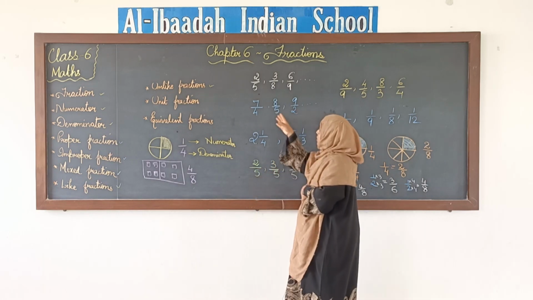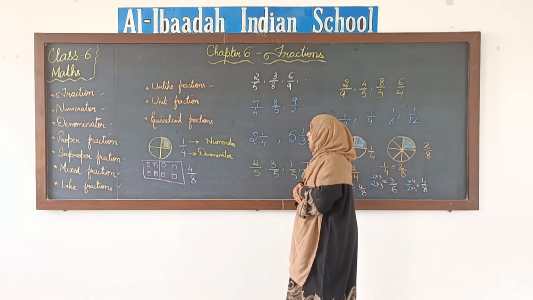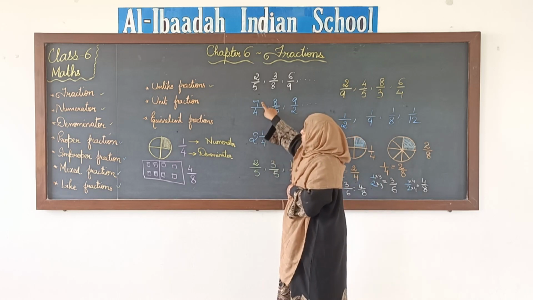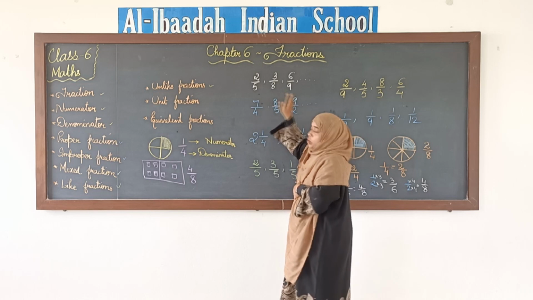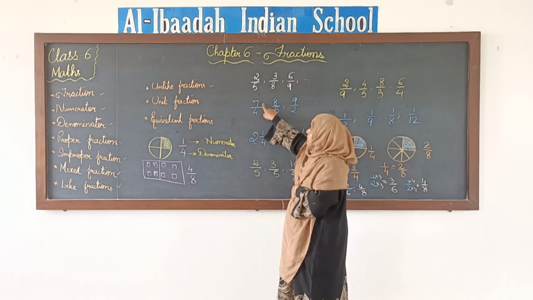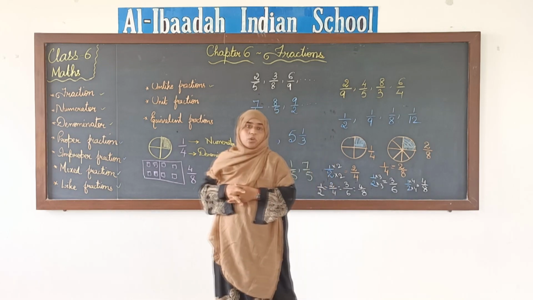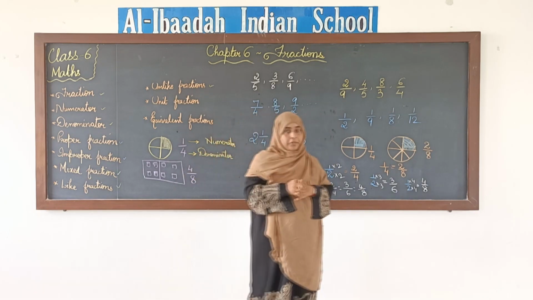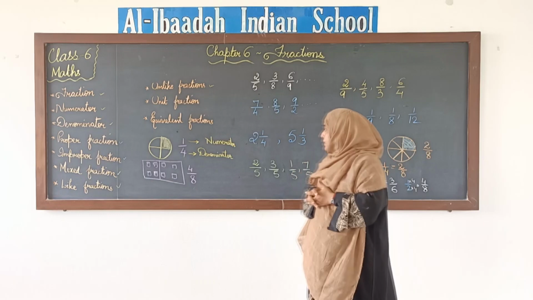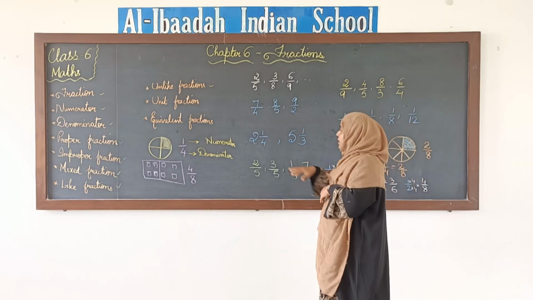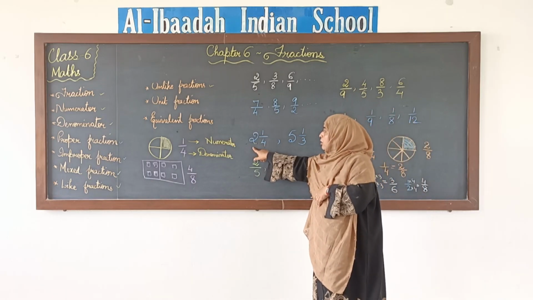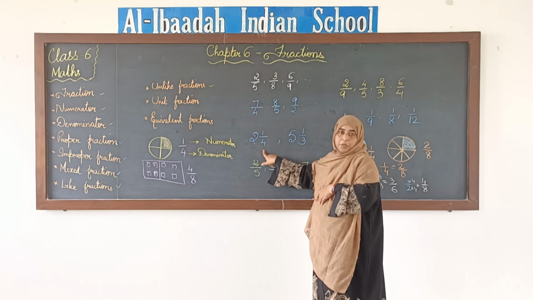Then improper fractions. Now if we have a fraction where the numerator is greater than the denominator, you can see here the numerator is big, denominator is small. These type of fractions are called improper fractions. Next, mixed fractions. Mixed fractions are the combination of a whole number and a proper fraction.